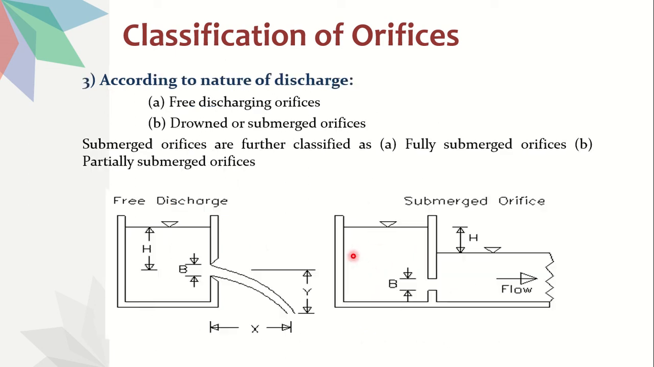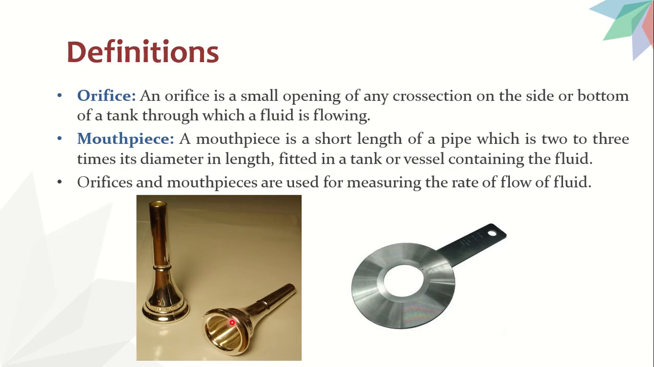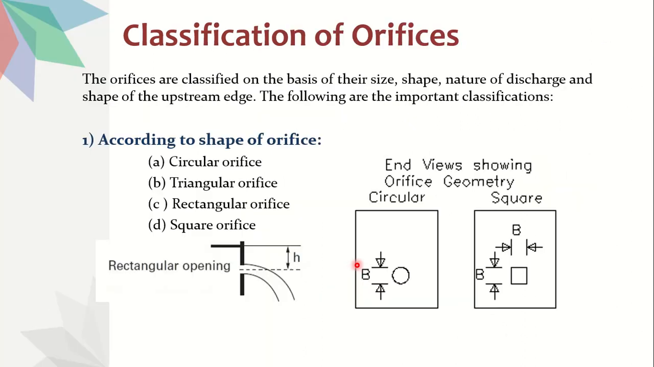If you see the same diagram I have shown here near mouthpiece, this looks something like a bell mouth. But this is a mouthpiece. Why? Because you have an extension of pipe. Say suppose this is missing, only this much is there, then this is a bell mouth. You can observe it will be in the form of a bell. So this is the classification of orifices.